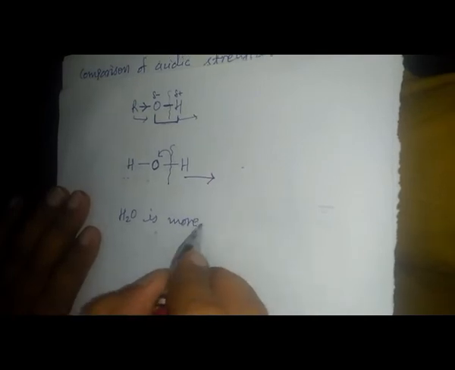But in a water molecule, hydrogen is present on both sides, meaning there is no alkyl group. Because oxygen is more electronegative, the bond electrons will be pulled towards the oxygen. So the bond will break easily and release the hydrogen easily. The compound which releases hydrogen easily is the more acidic. It means water is more acidic